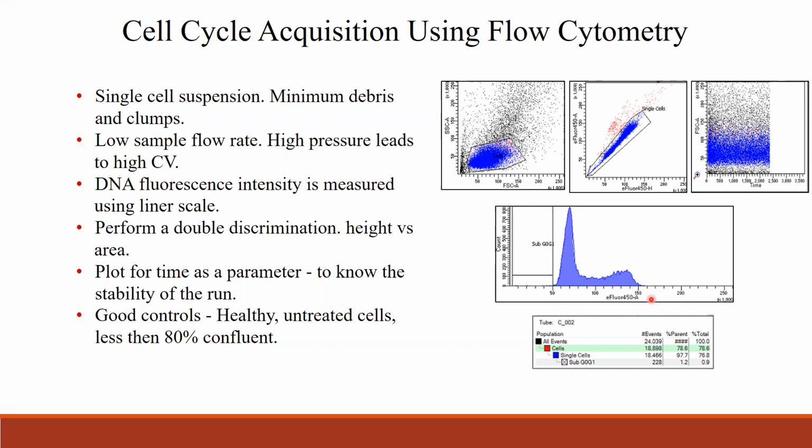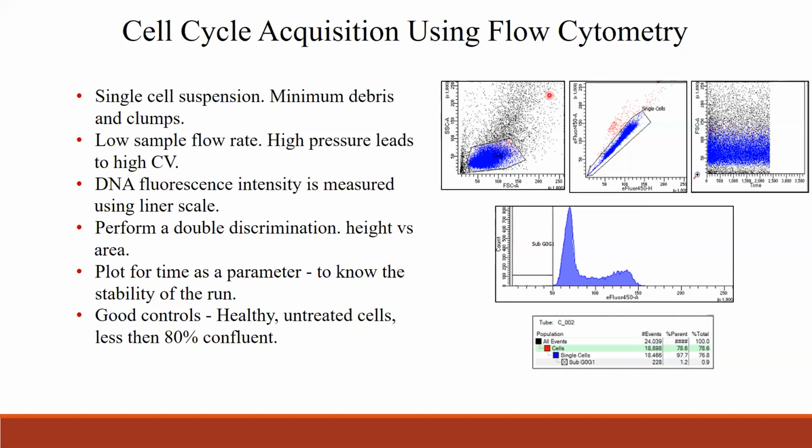So the intensity is not going to increase exponentially. There are very small differences between the G1 peak and the G2 peak. To see the difference, you have to run the DNA analysis in flow cytometry using a linear scale. And then perform doublet discrimination, height versus area.